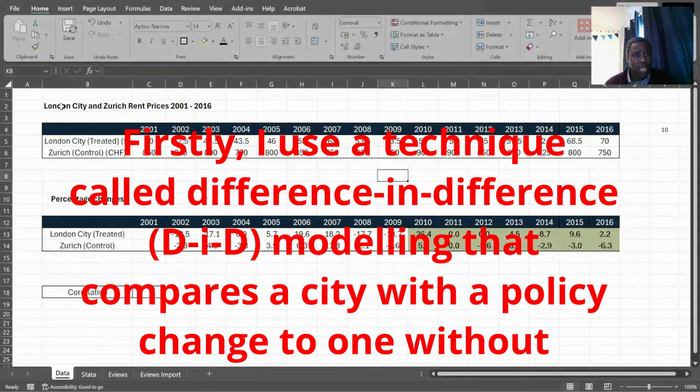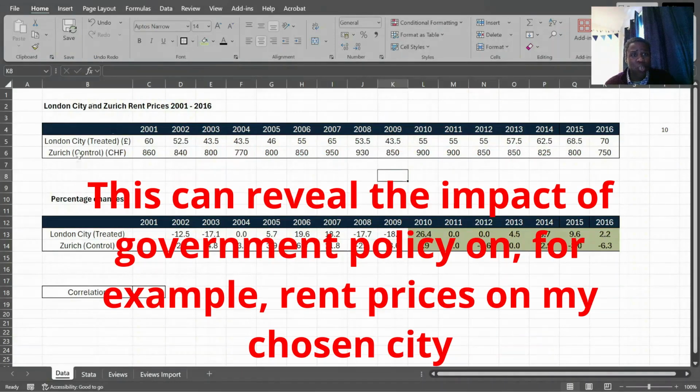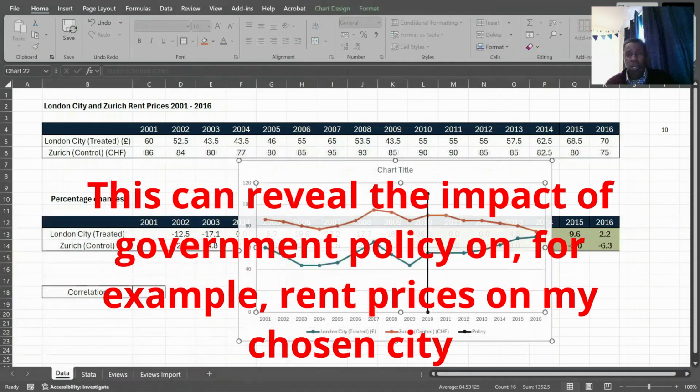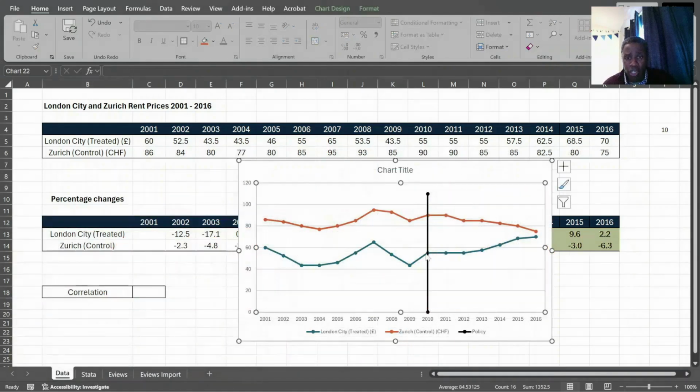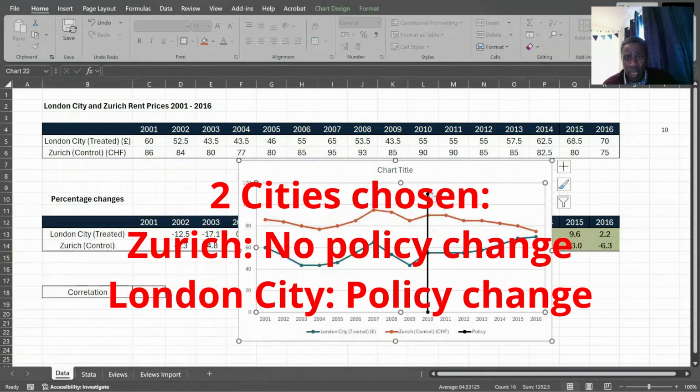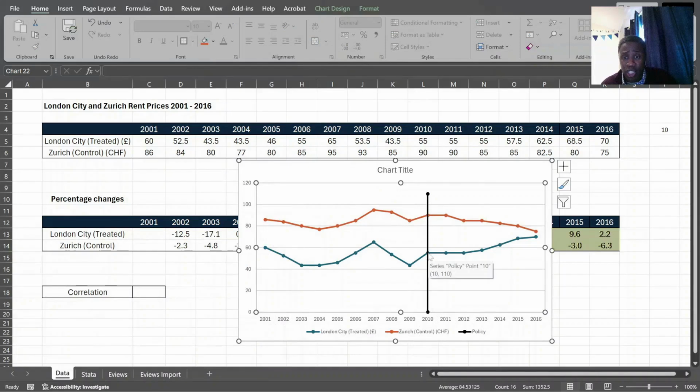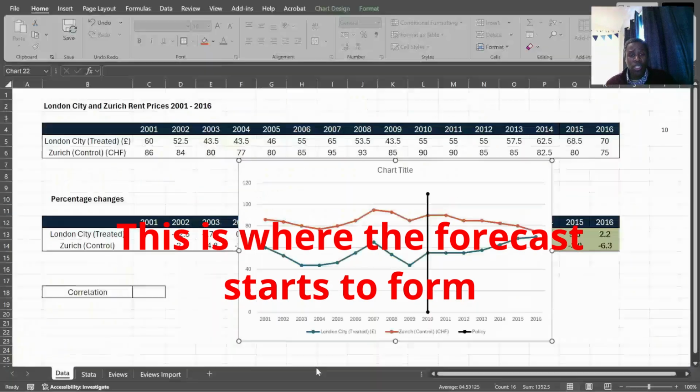So I'm going to take the City of London and Zurich rent prices between 2001 and 2016. Here we are. Okay, so this is our policy line here. This is the implementation of the policy, so the business rates suspension. And we can see thereafter, London has a slight uptick, and we'll measure this properly, and Zurich is the converse. What we're going to do is take the data from this data.